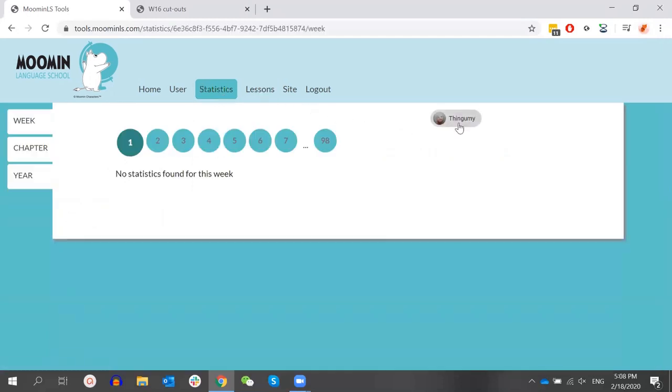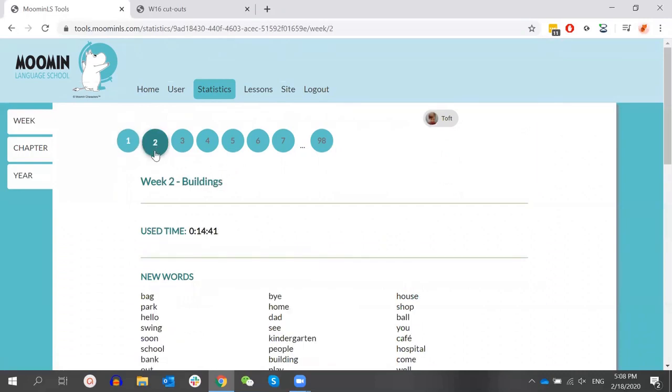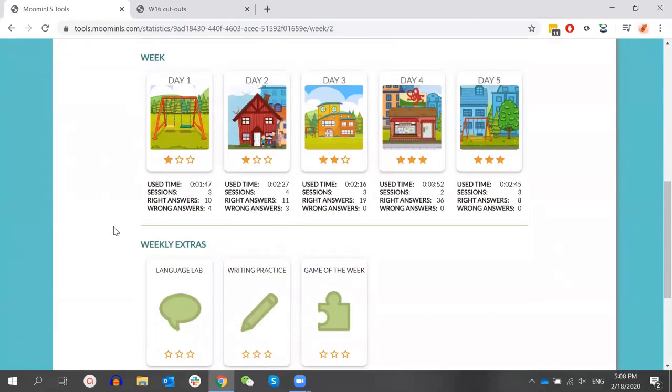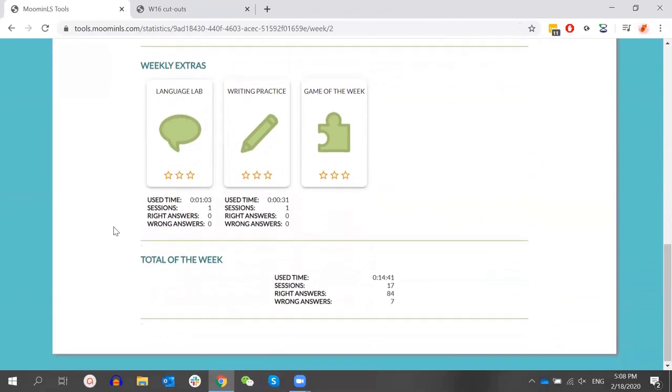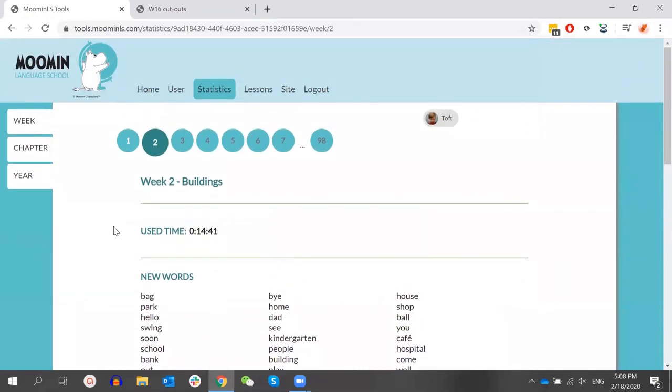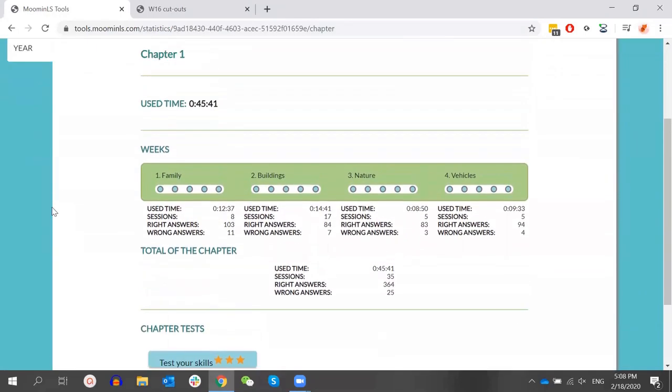So here the teacher can first choose which child's data they're viewing, and then they can see the time the child has used in the application, the words the child has been introduced to, and then data on the different exercises. So how much time the child has used on the exercise, how many times they've done the exercise, and then the right and wrong answers. These reports can also be made available to parents, but they can of course see only their own child's reports. And these reports can be viewed as a week view, a chapter or a month view, or a year view.